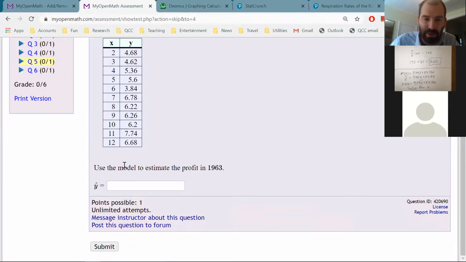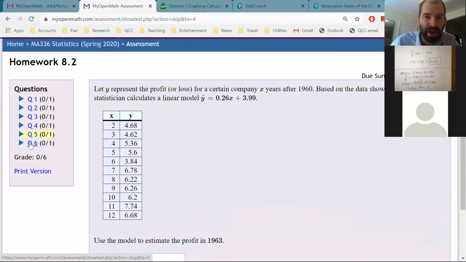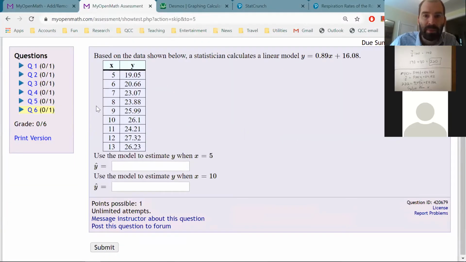This one's just estimating the profit, so they just want you to find y hat. So that's just plugging in a number for x. And then again, plugging in numbers for x. So these are actually a little bit easier.